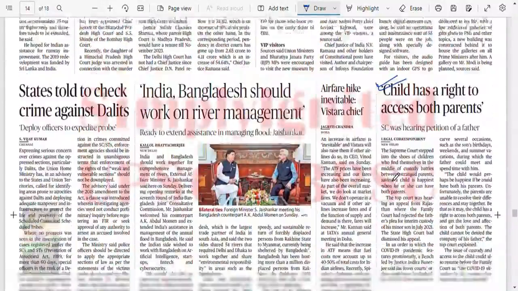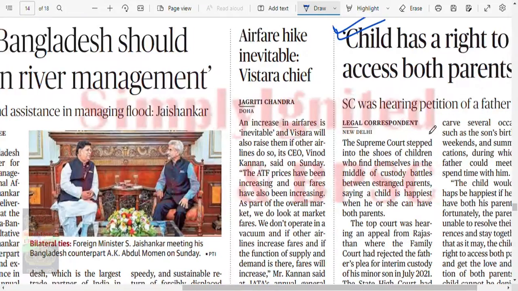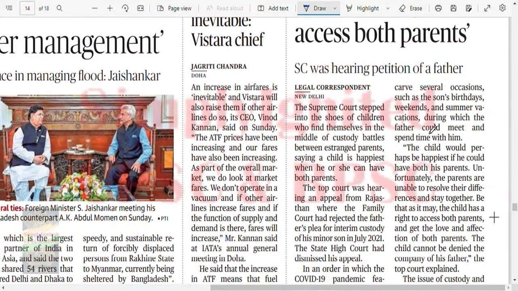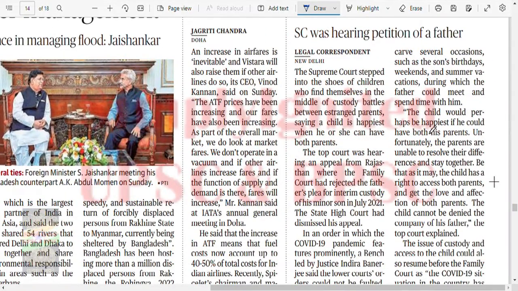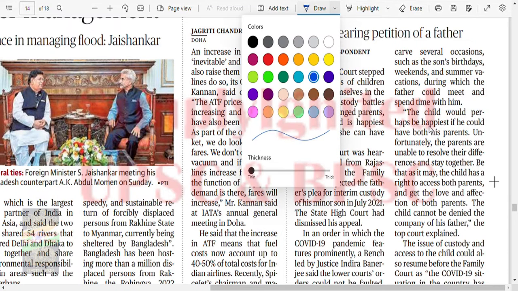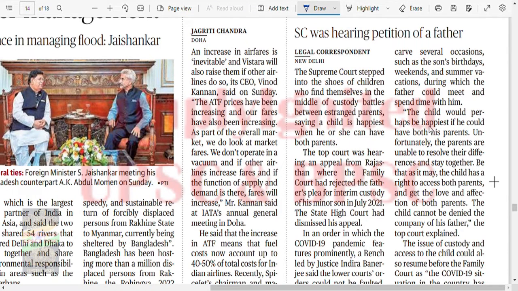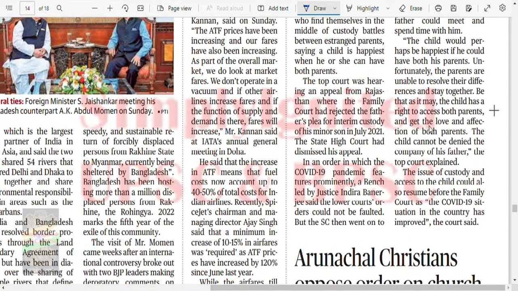Yes, child has right to access both parents. SC on hearing petition of a father. The Supreme Court stepped into the shoes of children who find themselves in the middle of a custody battle between estranged parents, saying the child is happiest when he or she can have both parents. The top court was hearing an appeal from Rajasthan where the family court had rejected the father's plea for interim custody of his minor son in July 2021.